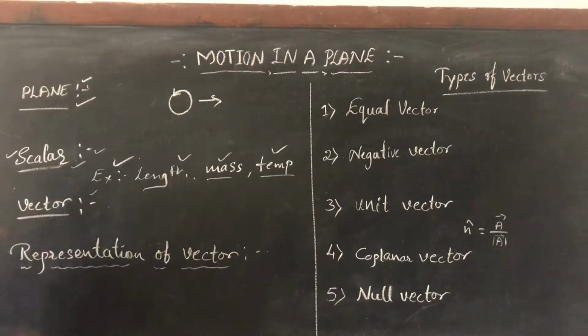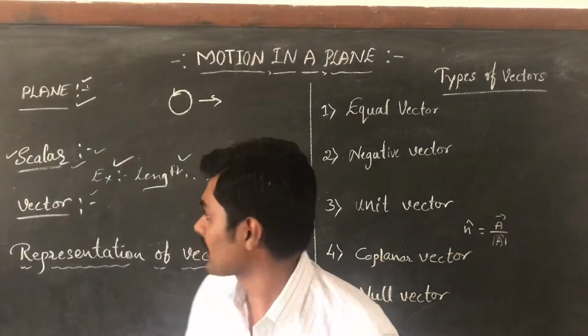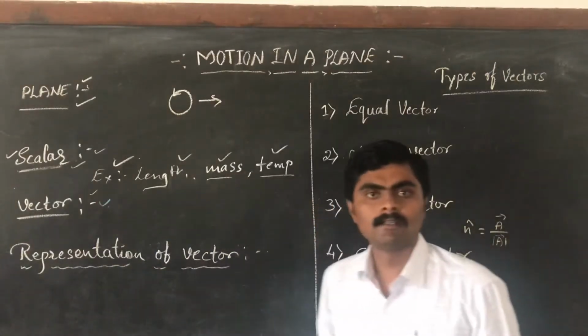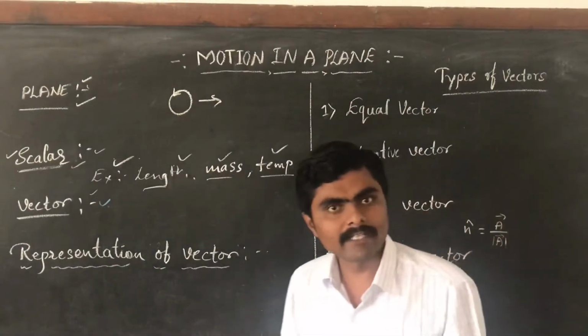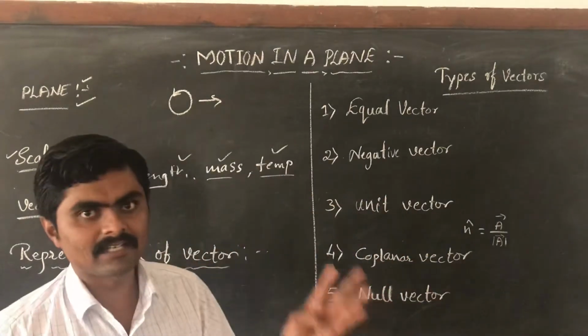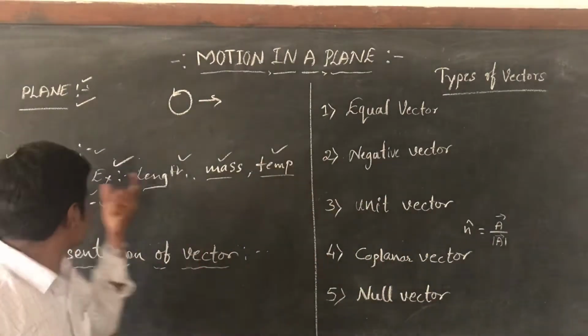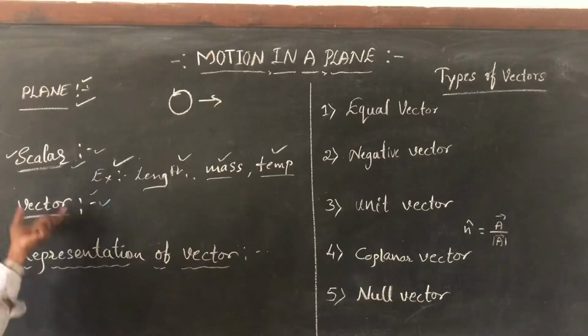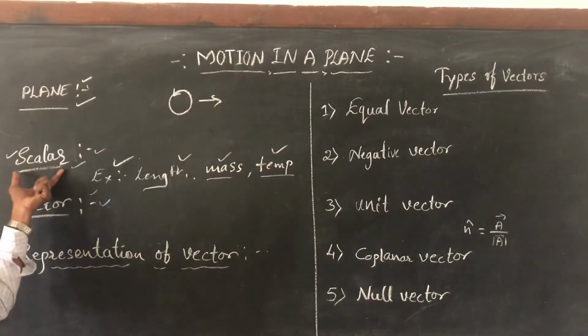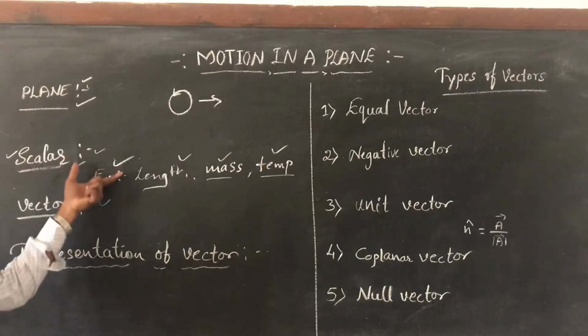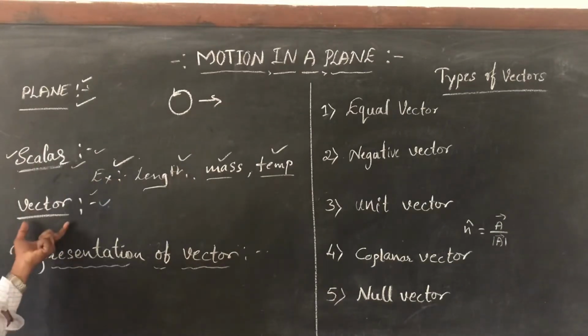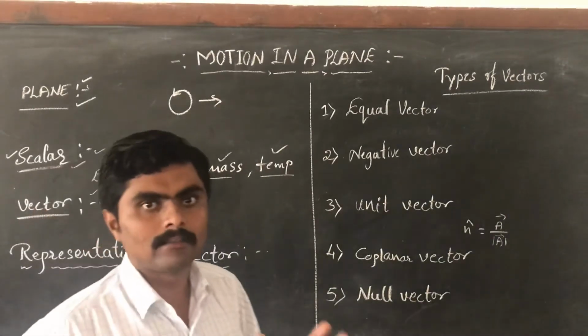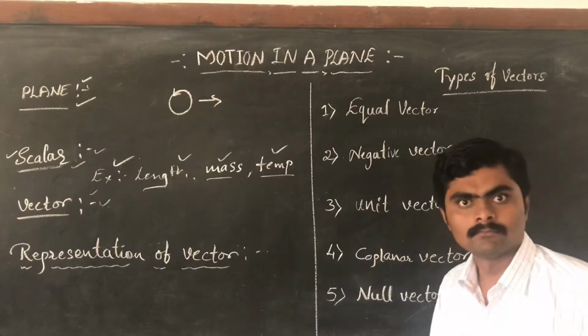Now come to vector quantities. A vector is a physical quantity having both direction and magnitude. A scalar quantity has only magnitude but not direction, but vector quantities have both magnitude and direction.